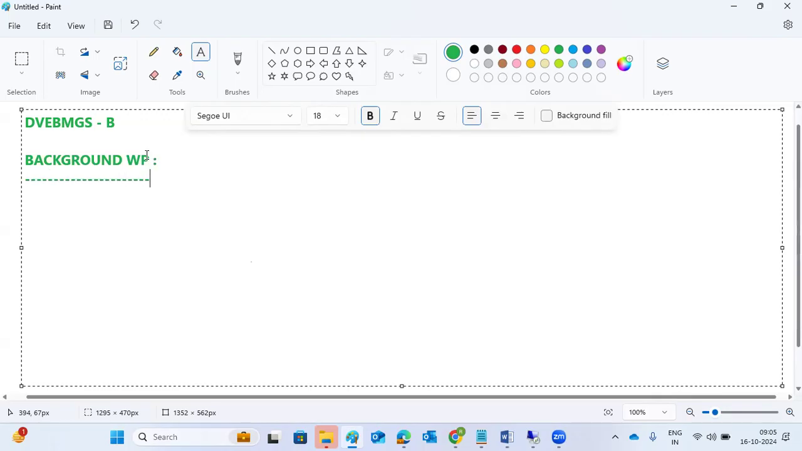So what does background mean? Background means the BTC work process here. So what exactly will this work process do? This work process will perform automation kind of functionalities here. Automation kind of functionalities means,